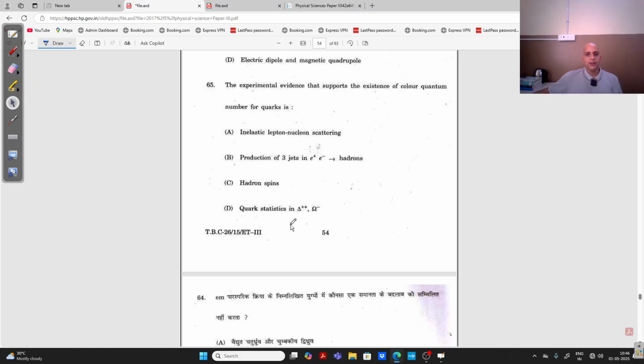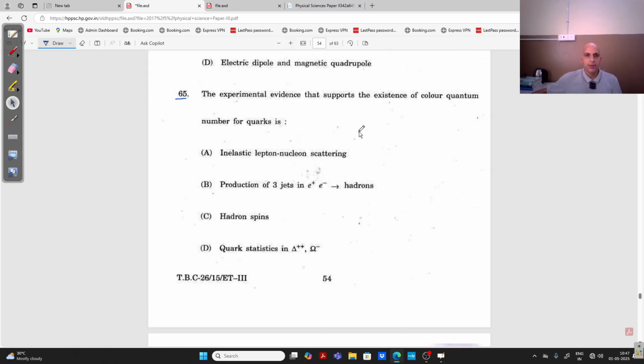Now you can see here on the 65th question, the question is about the experimental evidence that supports the existence of the color quantum number of quarks.